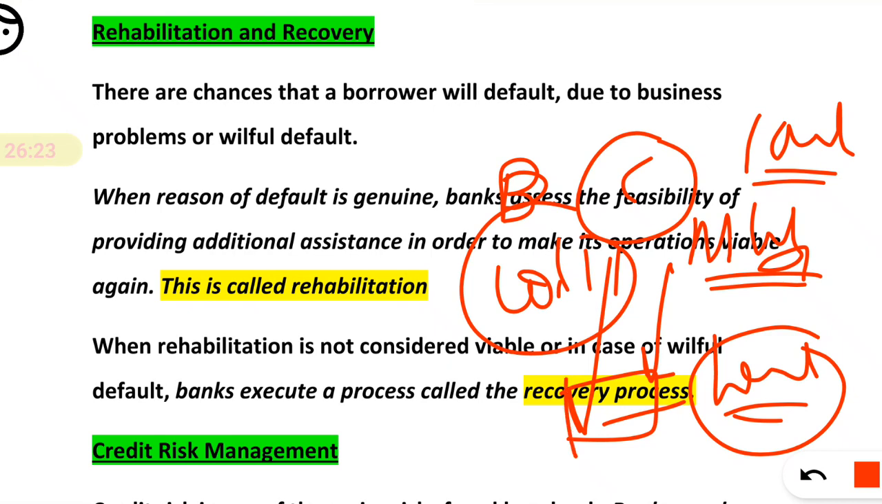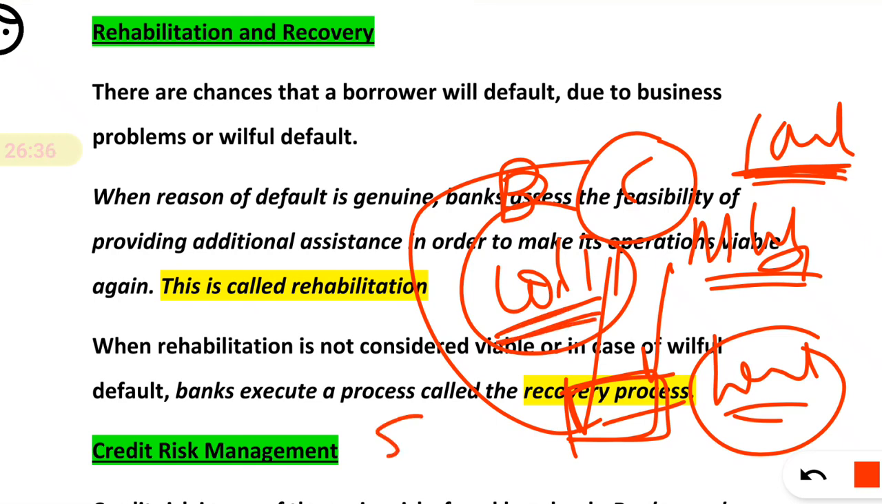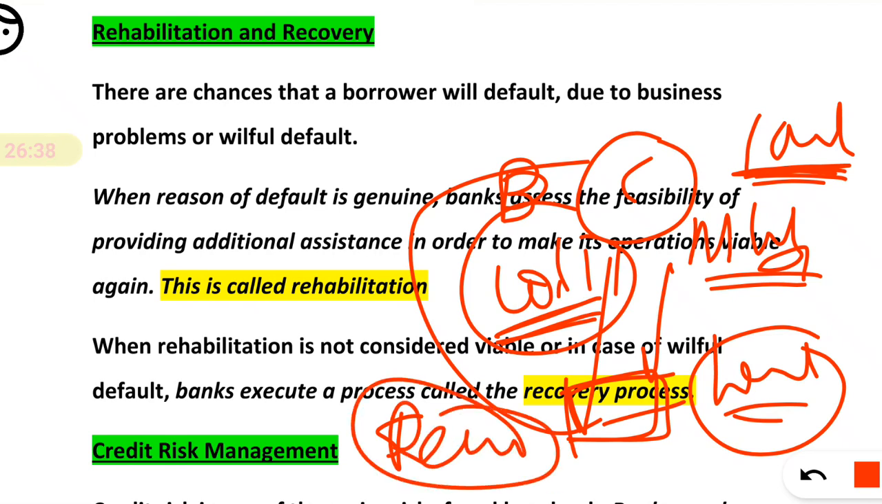That's why it is not possible that we should assist Malya, because he has now flown away from the country. That means he has intentionally defaulted on the loan; he is a willful defaulter. That's why in such cases we have to start the process called recovery, by way of the Securitization Act, by way of selling his assets. In this way, if it is a willful defaulter, then definitely the bank will go for recovery.